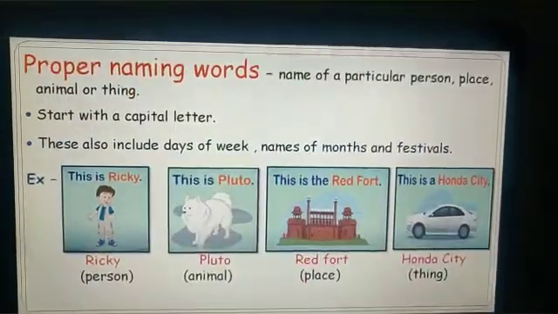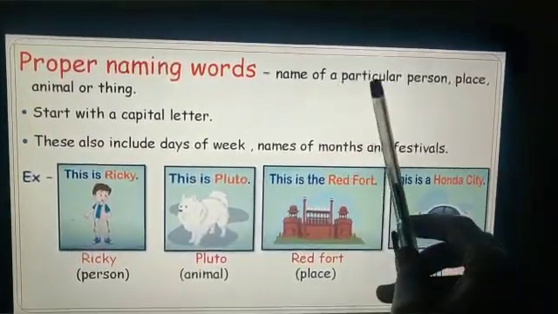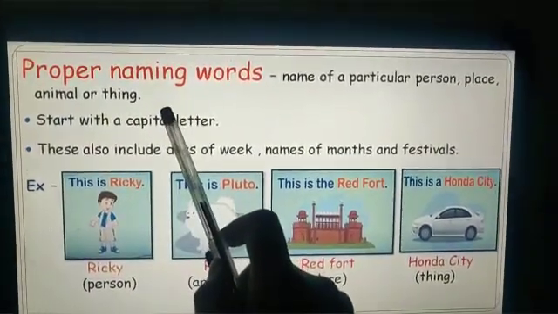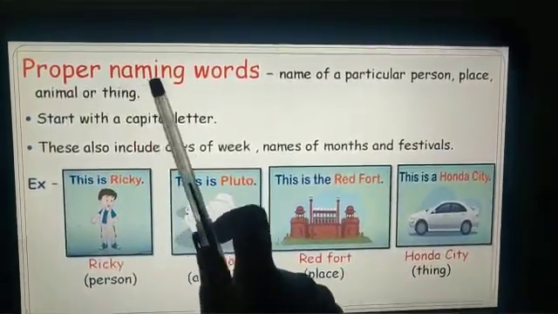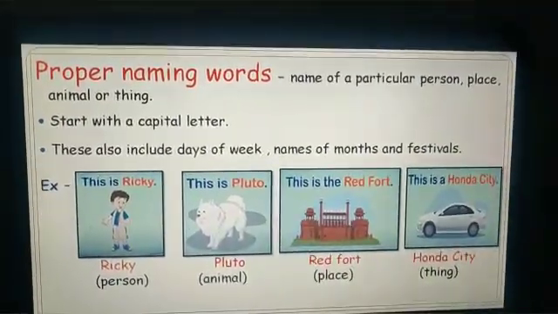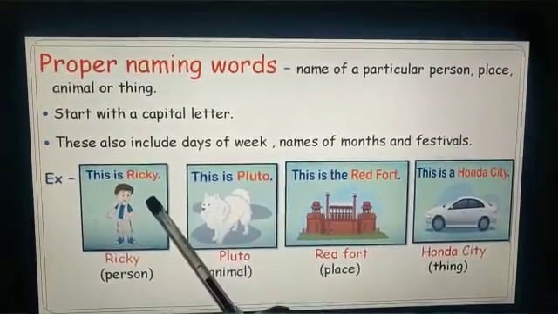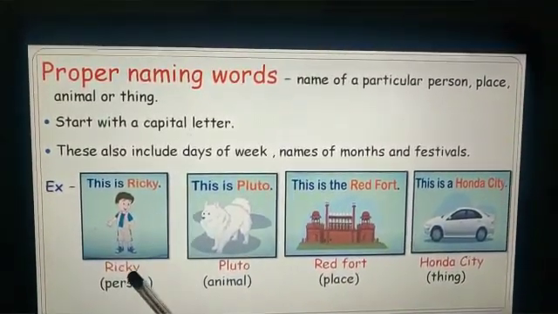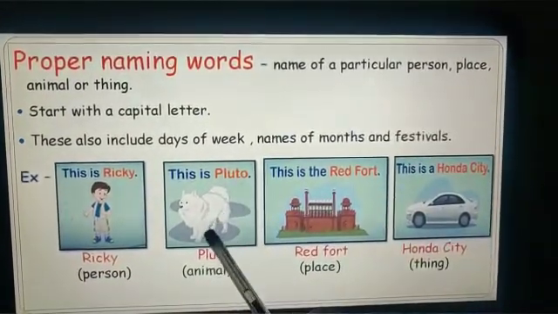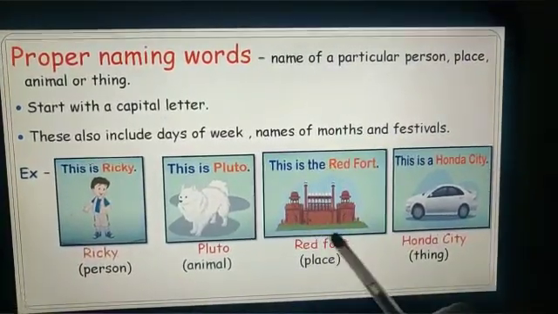Then what are proper naming words? Proper naming words are the names of a particular person, place, animal or thing. And proper naming words start with a capital letter. Let's see some examples. This is Ricky. Ricky is the particular name of this boy. This is Pluto, the particular name of this dog. This is the Red Fort, the particular name of this fort.